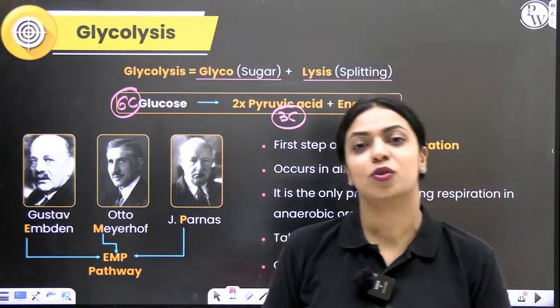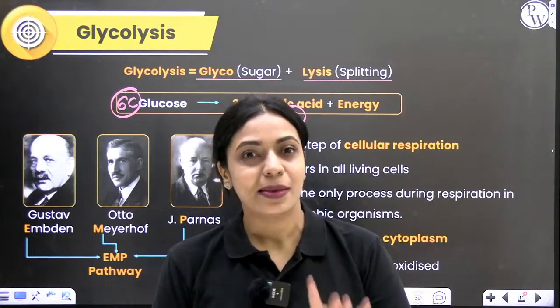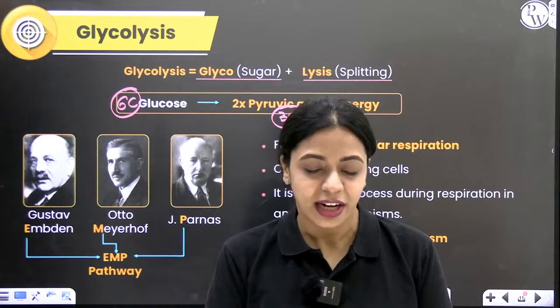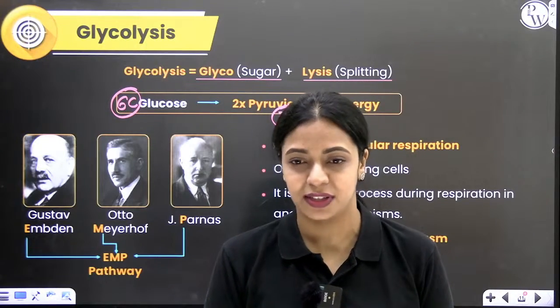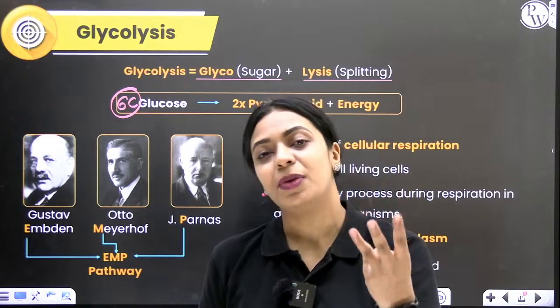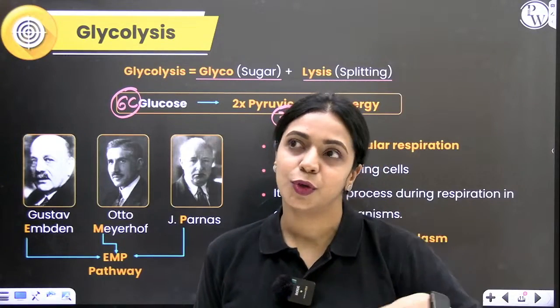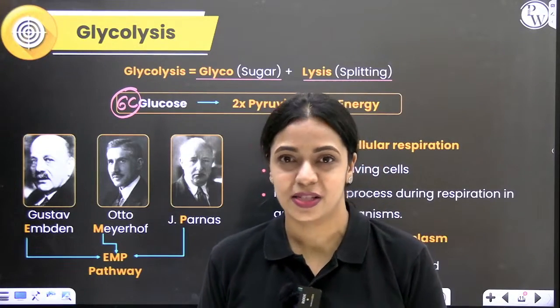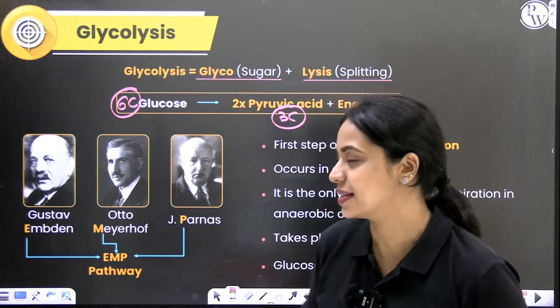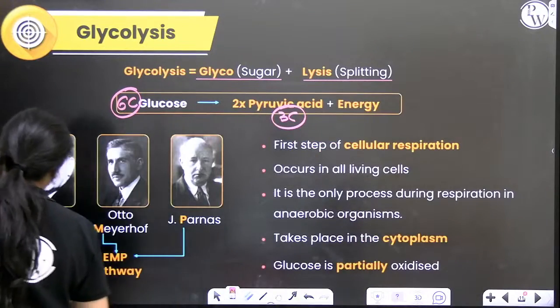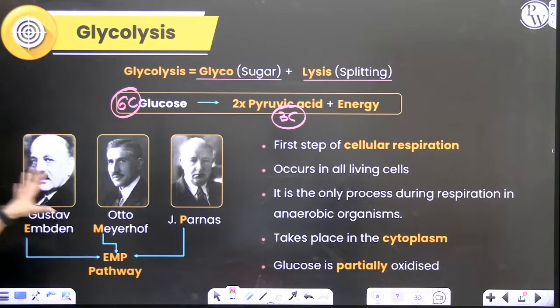So glycolysis is also called the EMP pathway, similar to how other cycles are called Krebs cycle and Calvin cycle, named after the scientist. There are three people who first elucidated glycolysis. To give them regard and respect, we also call glycolysis the EMP pathway. Who are these three people? Extremely strict looking people.